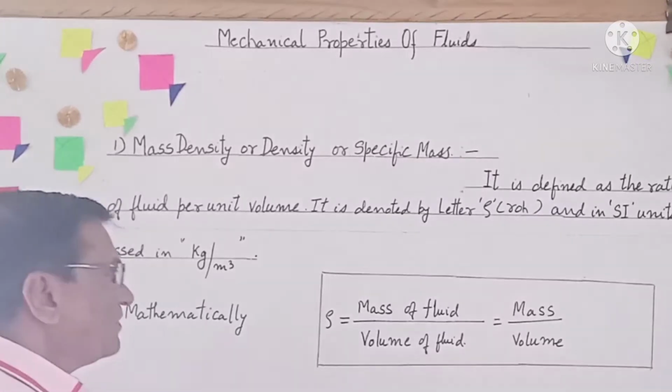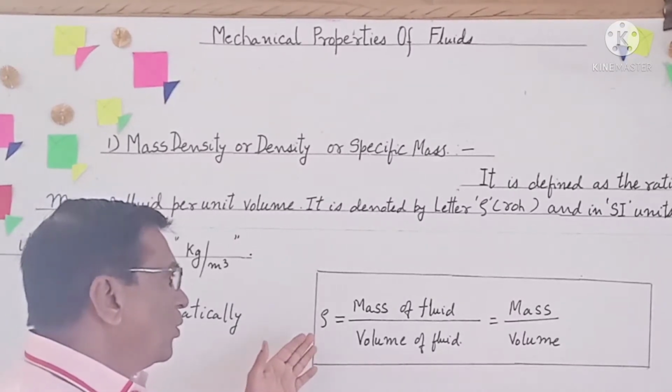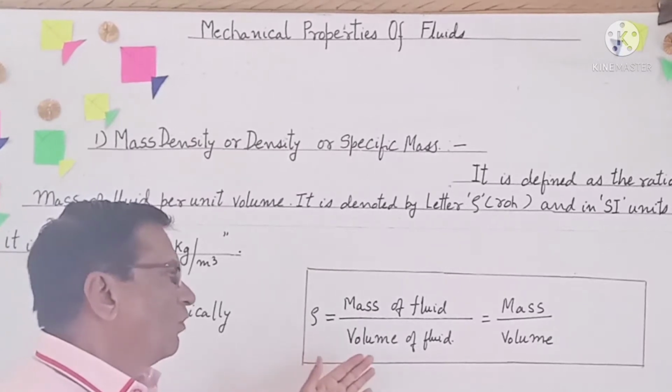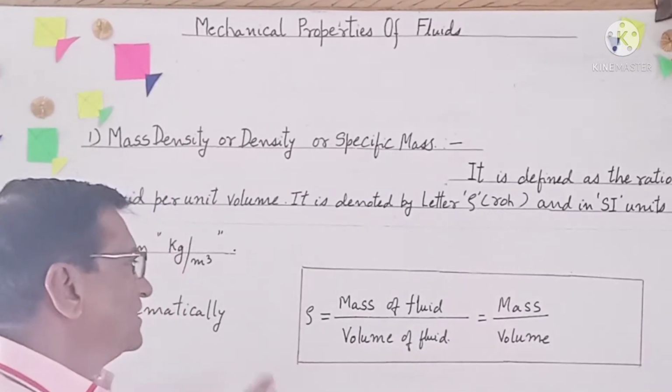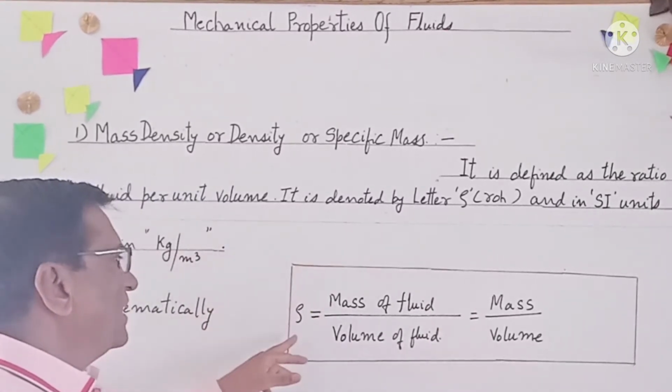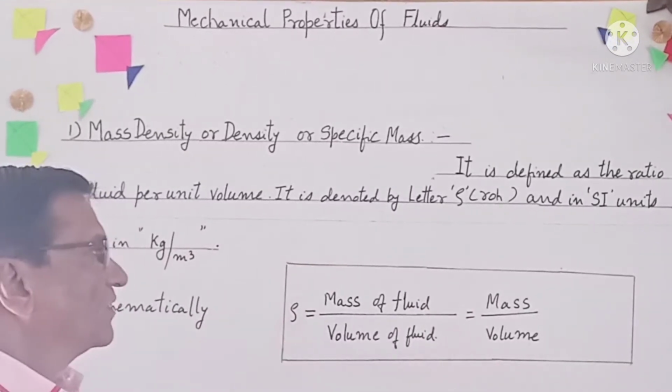Mathematically, rho is equal to mass of fluid upon volume of fluid, that is, mass upon volume. It is represented by letter rho.